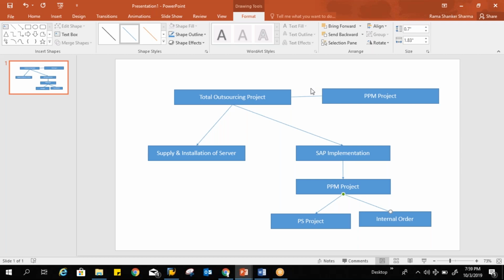Okay, so let us see in the system what exactly is given.